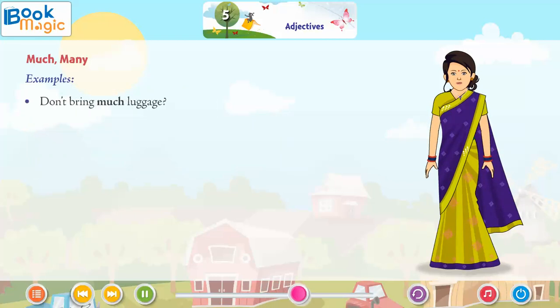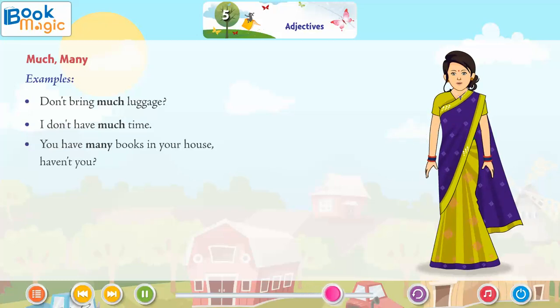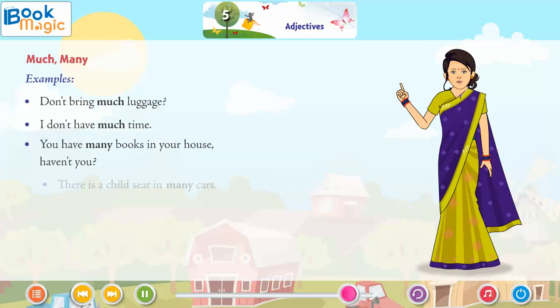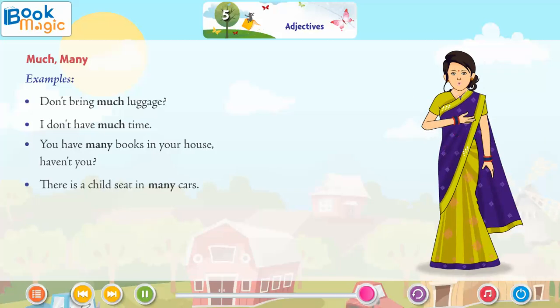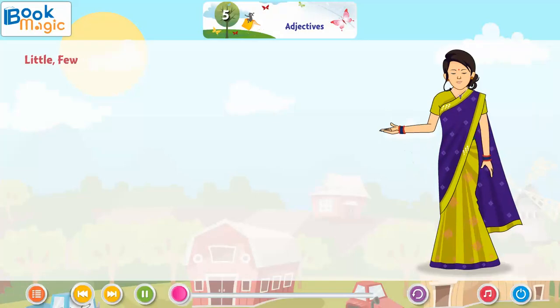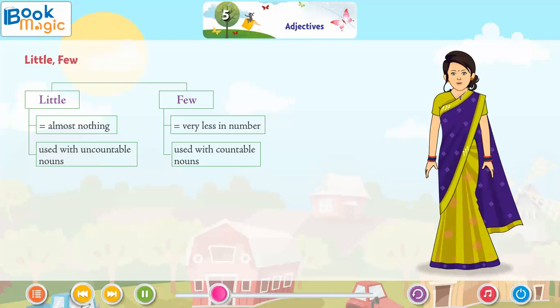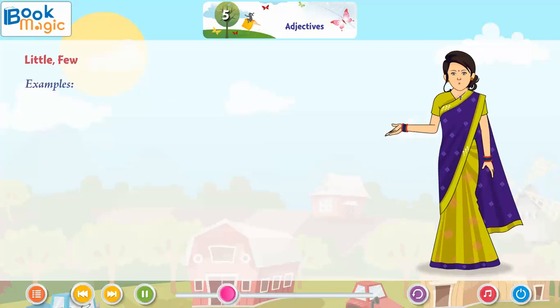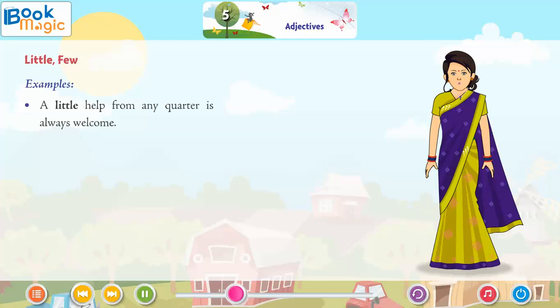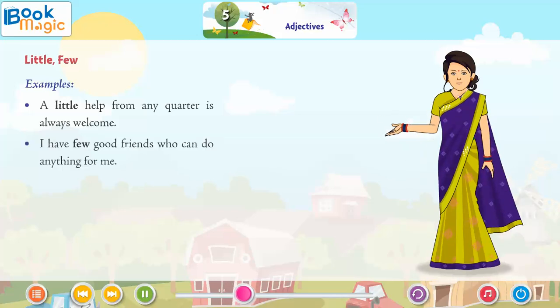Examples: don't bring much luggage. I don't have much time. You have many books in your house, haven't you? There is a child's seat in many cars. Little, few. Little is equal to almost nothing, used with uncountable nouns. Few is equal to a very small number, used with countable nouns. Examples: a little help from any quarter is always welcome. I have few good friends who can do anything for me.